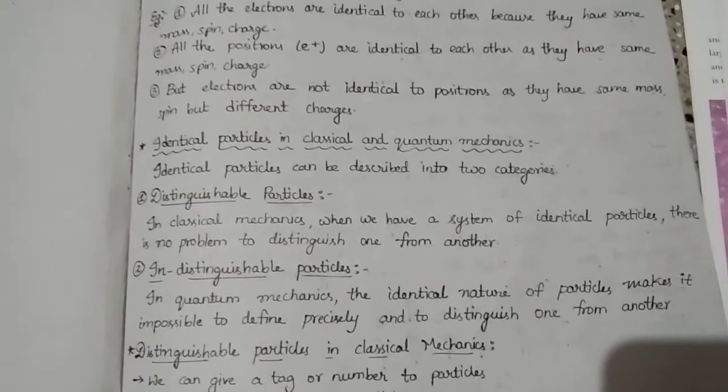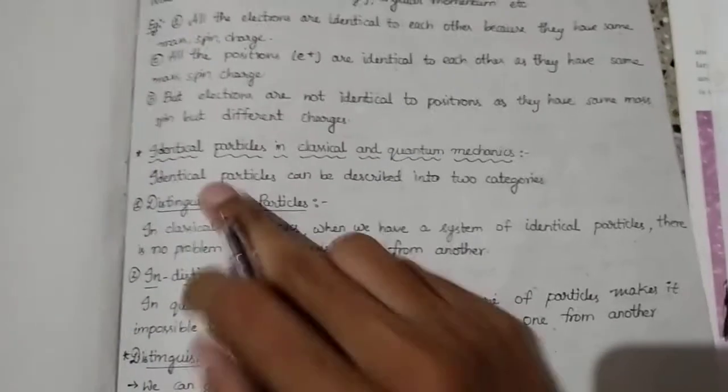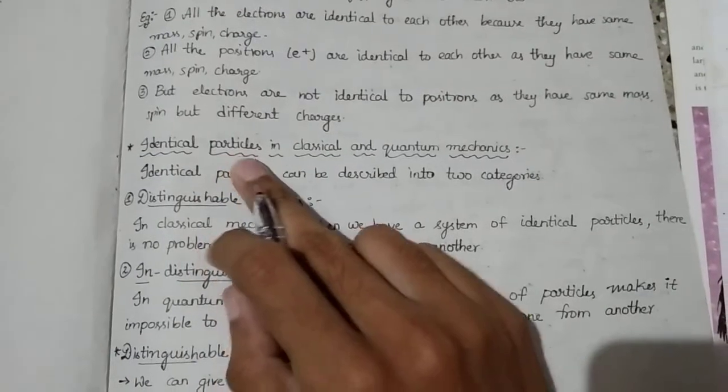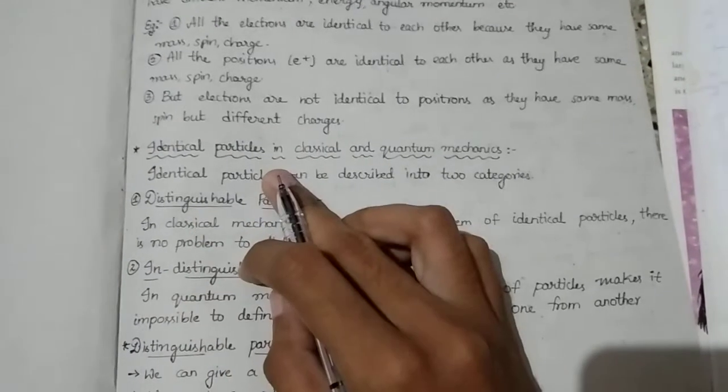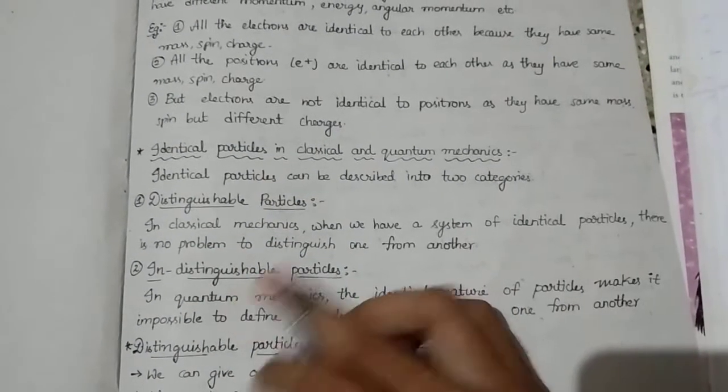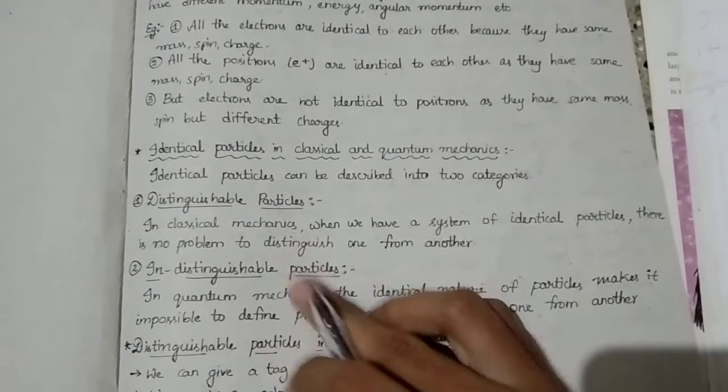So in the previous video, the system of identical particles topic was discussed. Now let's discuss the topic identical particles in classical mechanics and quantum mechanics. Identical particles can be described in two categories. That means you can classify identical particles into two categories. They are nothing but distinguishable particles or indistinguishable particles.